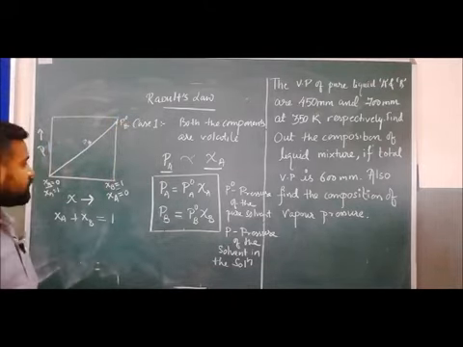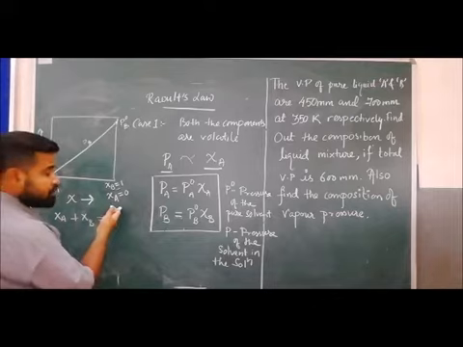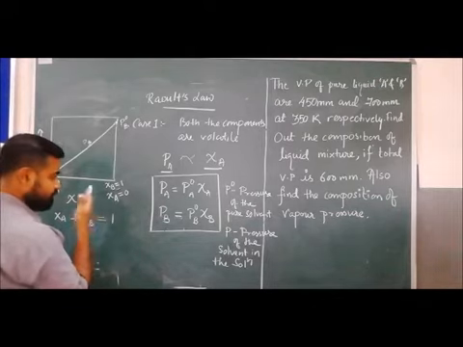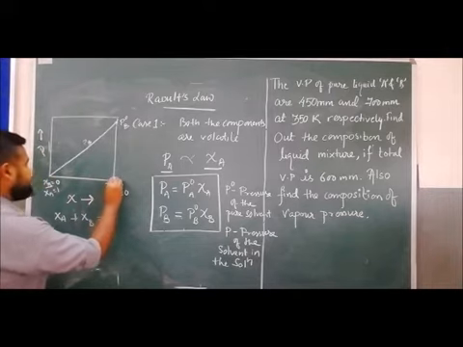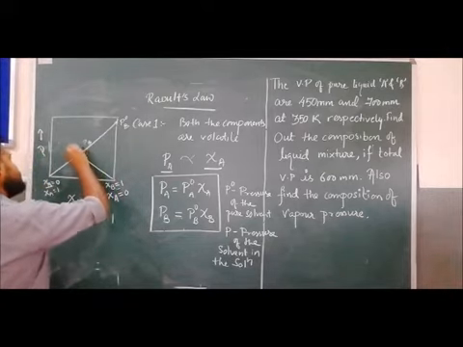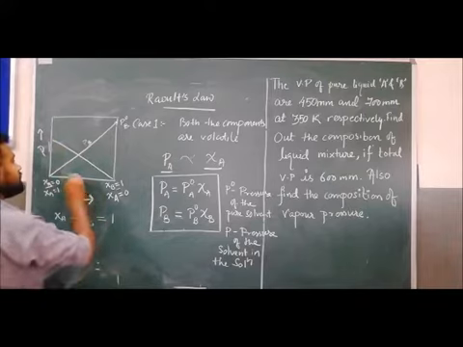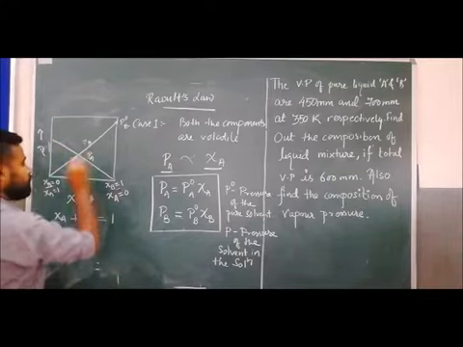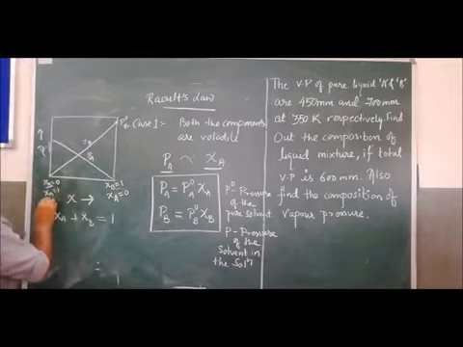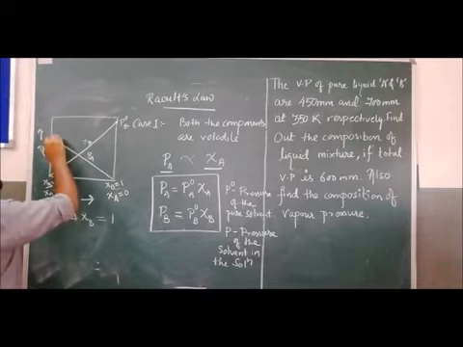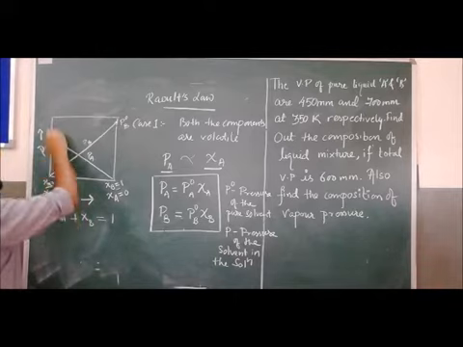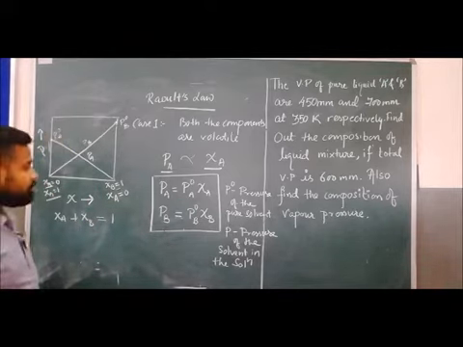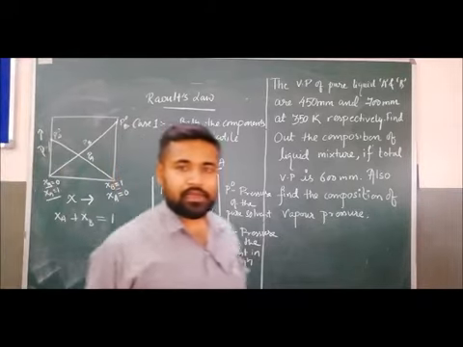Similarly, the mole fraction of component A is here 0. So when it increases, this is the vapor pressure of component A. When it reaches 1, at that time it gives the maximum vapor pressure, and this is PA naught. Clear?